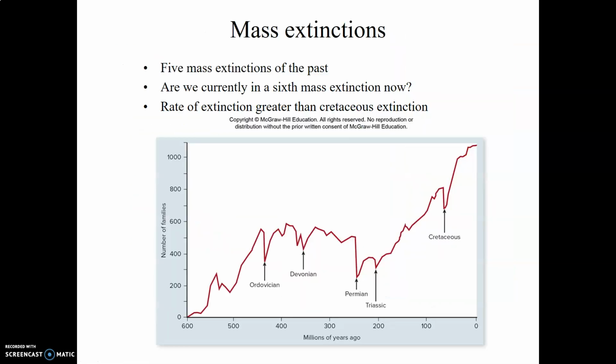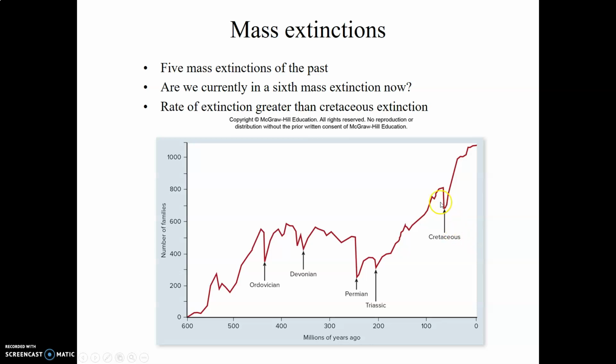Now, we can't talk about evolution without talking about extinction, because it's extinctions many times that create these voids in habitats and in an environment that allow new species to adaptively radiate into them. There can be considered to be 5 major mass extinctions in the past. Probably the most notable is the Cretaceous extinction some 65 or so million years ago that brought an end to what we consider dinosaurs, although we now know that dinosaurs didn't in fact go extinct.